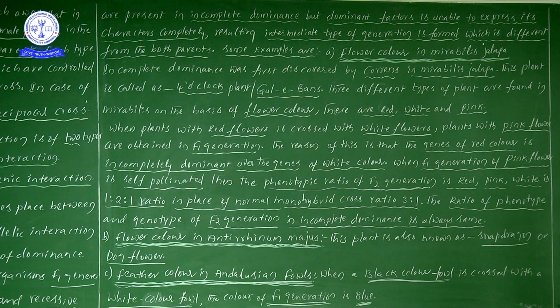When self-pollinated, the phenotypic ratio of the F2 generation is red, pink and white. Phenotypic means the characters we can observe outside, the external or morphological characters. In the F2 generation, the characters we could not see in the F1 generation are all expressed.